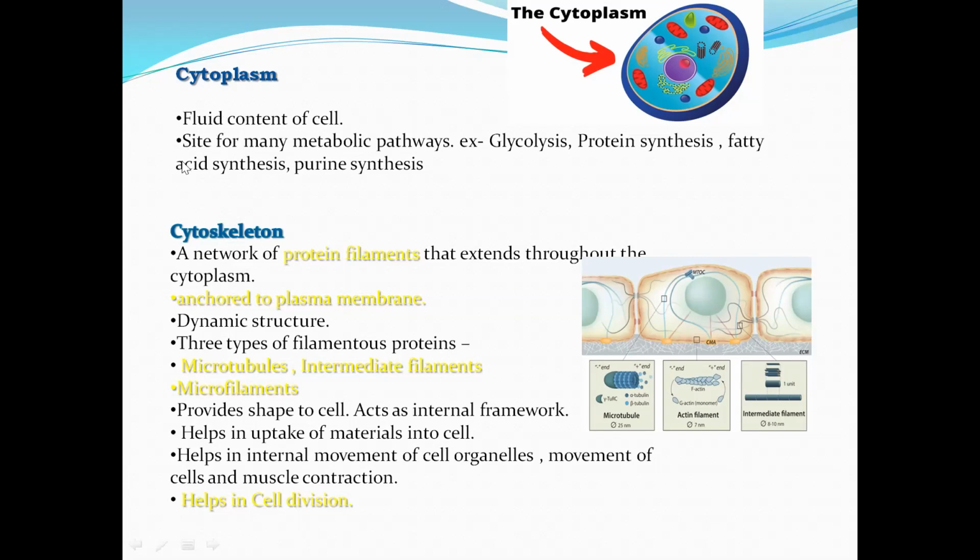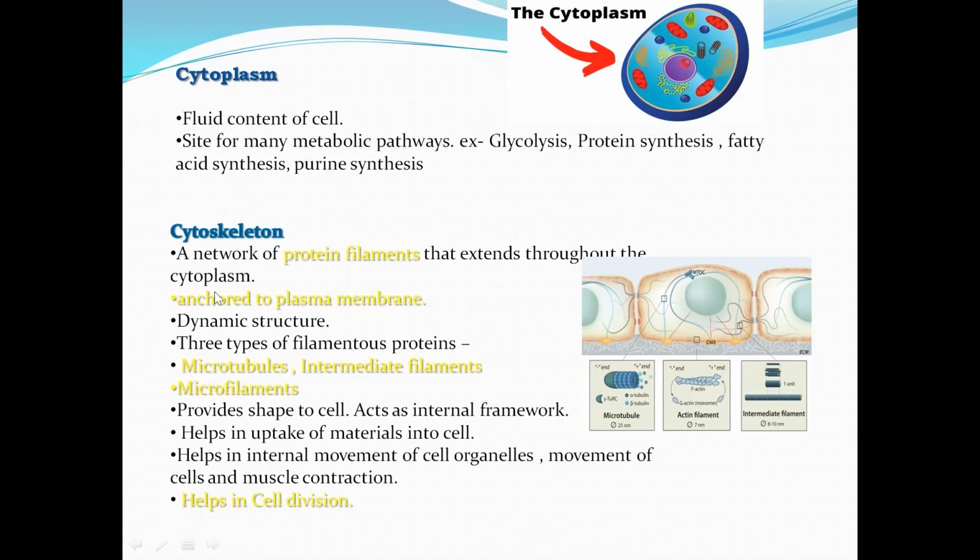It is the fluid content of the cell, and the site for many metabolic pathways: glycolysis, protein synthesis, fatty acid synthesis, and purine synthesis. Glycolysis happens inside the cytoplasm, and protein synthesis, fatty acid synthesis, and purine synthesis also occur inside the cytoplasm. So it is a very important fluid inside the cell.